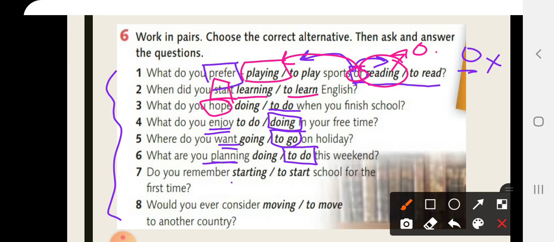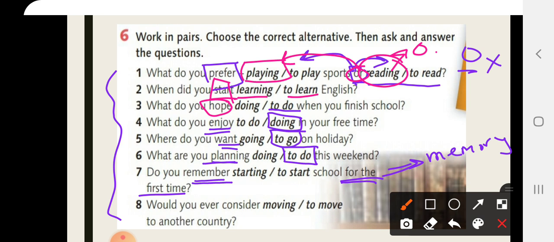Do you remember starting or to start school for the first time? Well, I have mentioned here for the first time, so it's a memory. It's not a task that you have to do. It's not a homework. It's not something important that you have to do and you have to remember it. No. This means a memory.